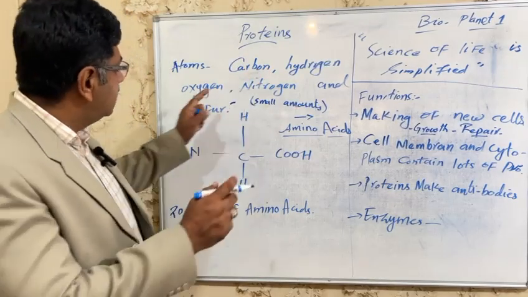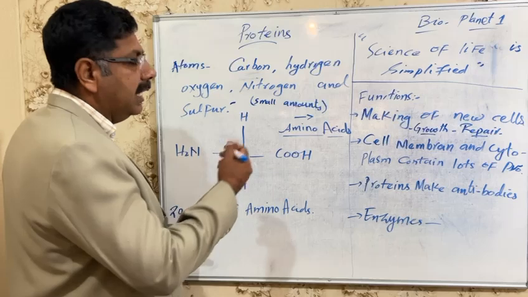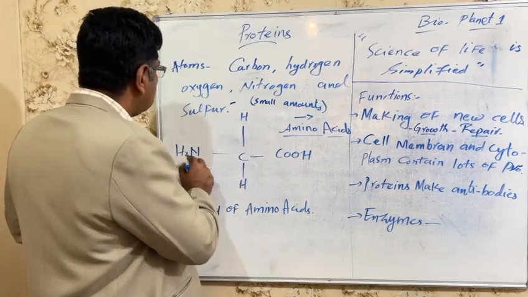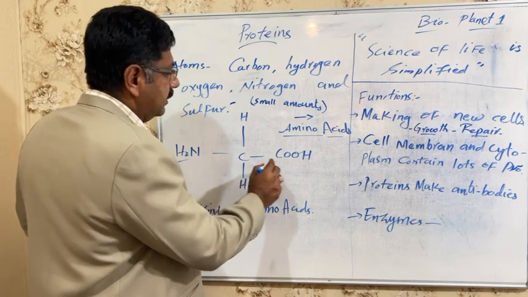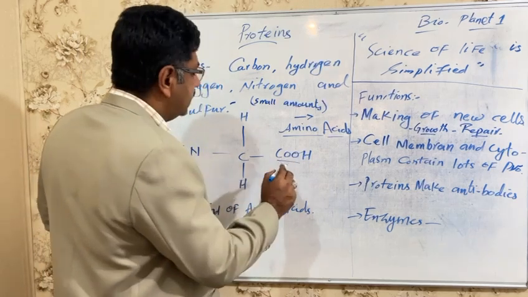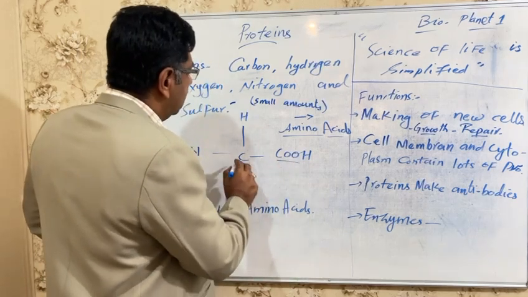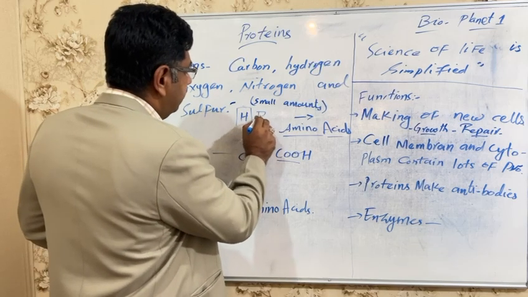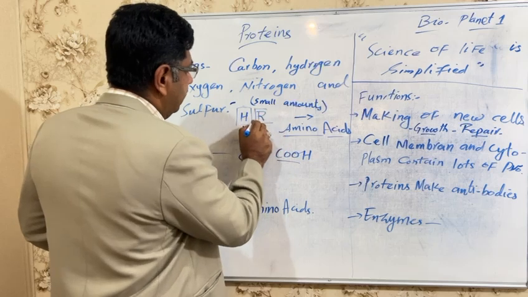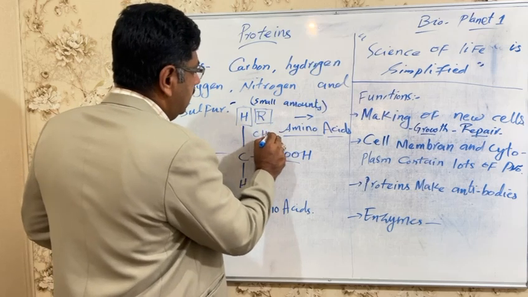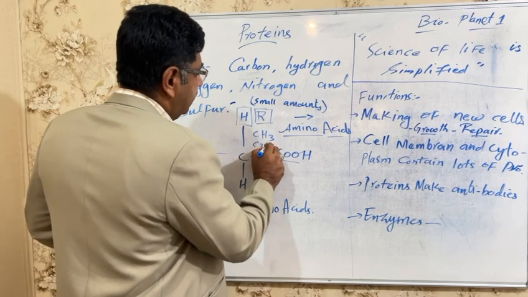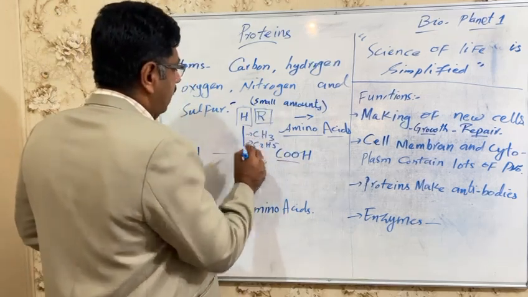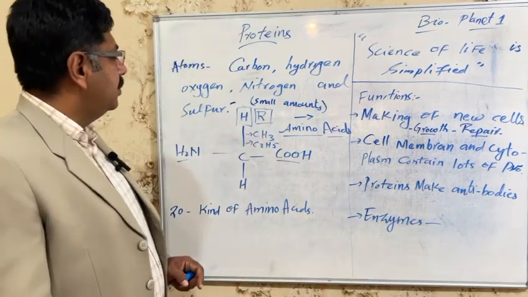This is a common structure of an amino acid. Here, H2N and a carboxylic group, and hydrogen. Sometimes it is replaced by an alkyl group, CH3, C2H5, and similar groups. They will be attached to it.